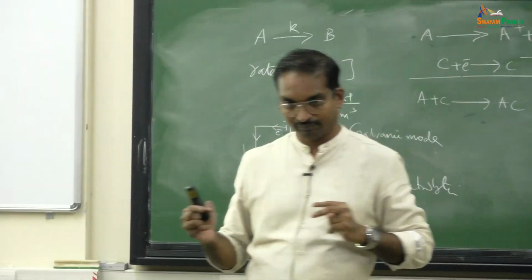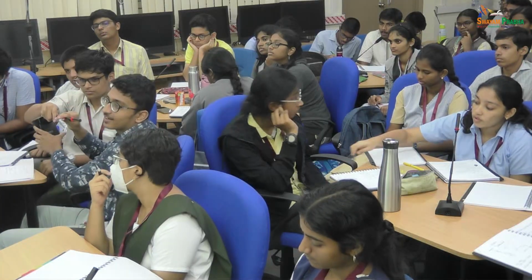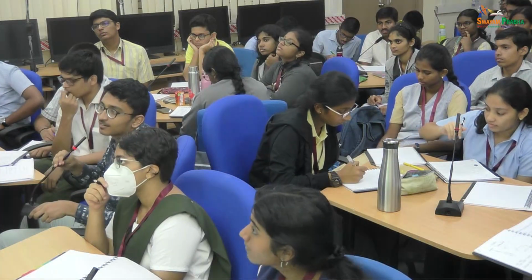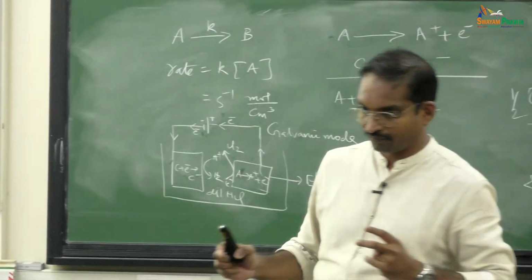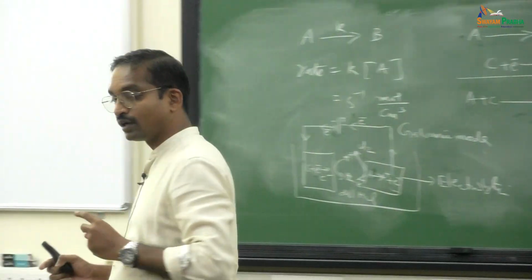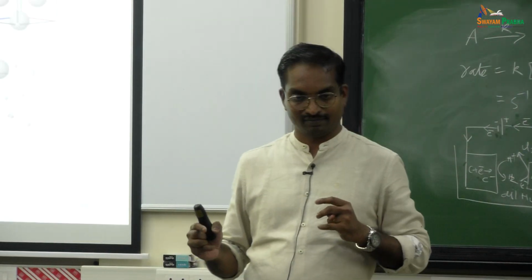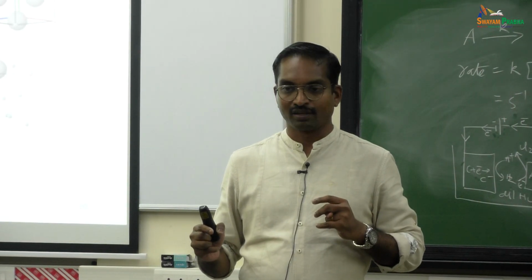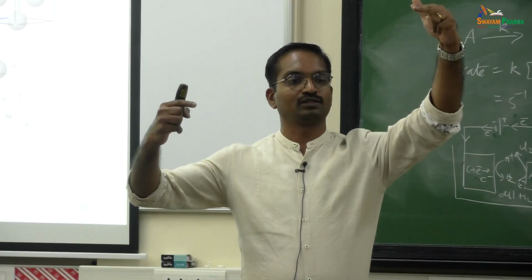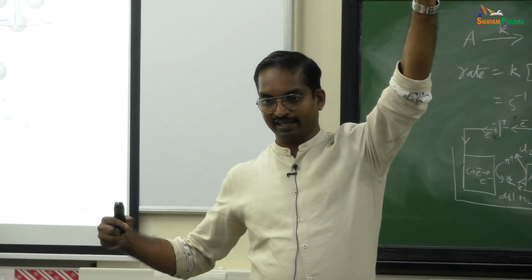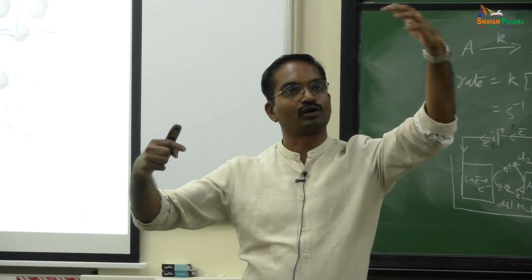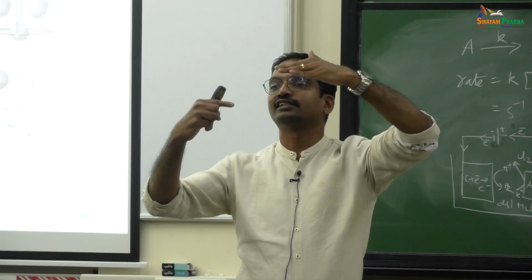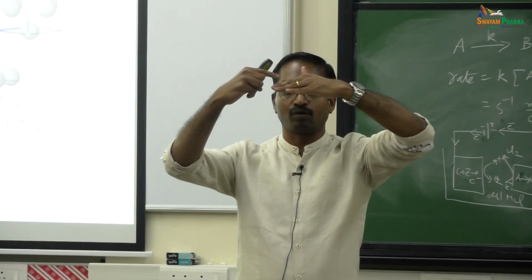So, why only platinum, not any other heavy metal? Yes, as I told you, the answer is in the collision theory only. It has to have the right energy. You understood? You cannot couple two things whose energies lie very different in space. You cannot move the electron. The electron has to move from one orbital to another orbital. Their energies should be comparable. Then only you will have overlap.